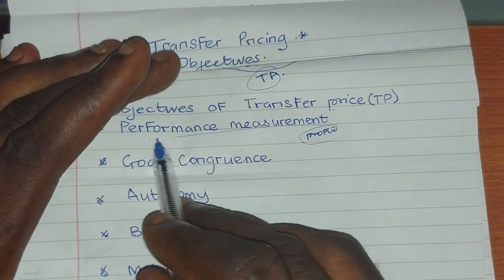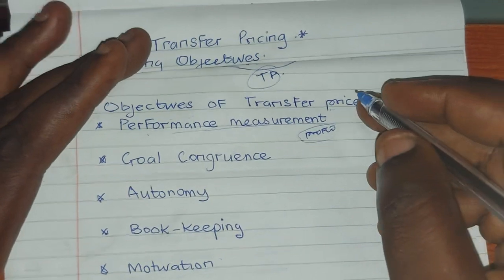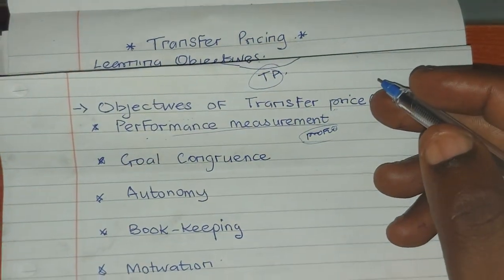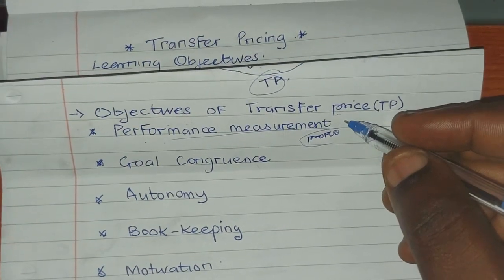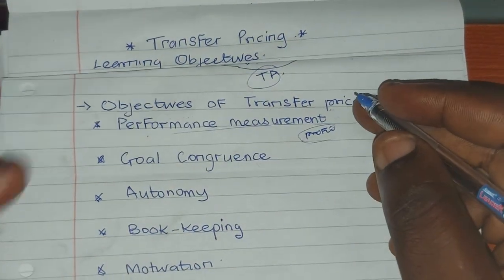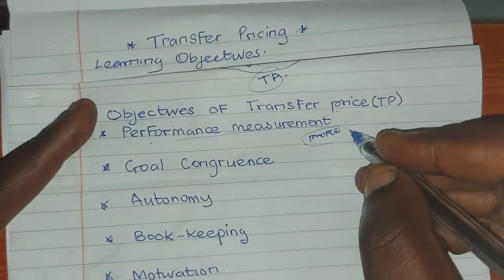That is when we talk of performance measurement. So transfer price can aid the efficiency or the effectiveness of each manager when it comes to performance measurement.